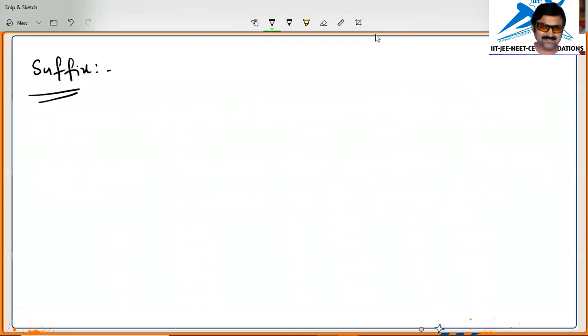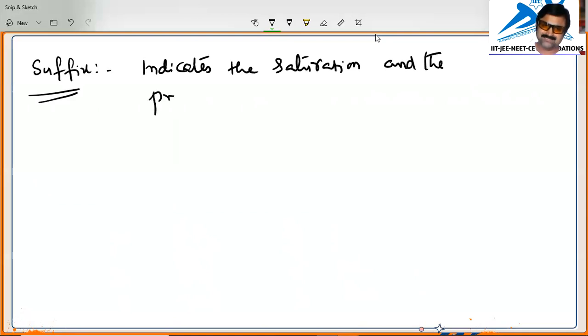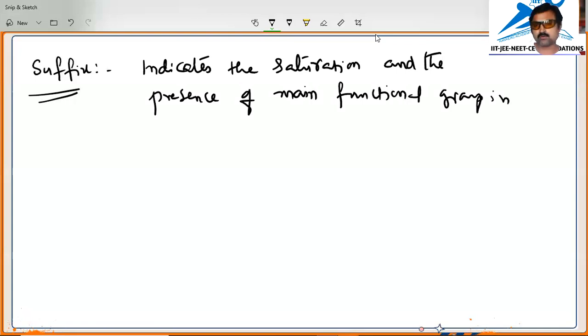It indicates the saturation and the presence of main functional group in the organic compound.